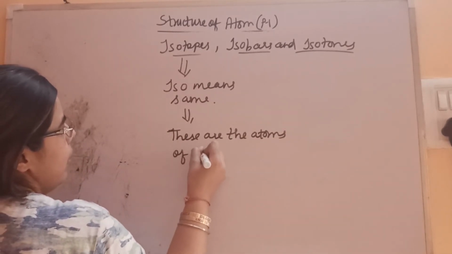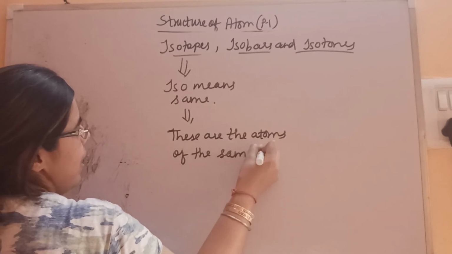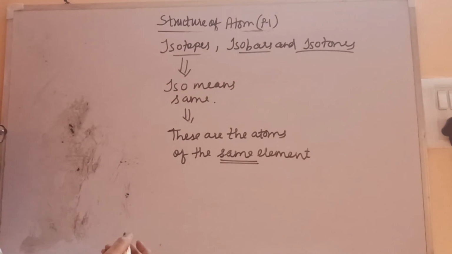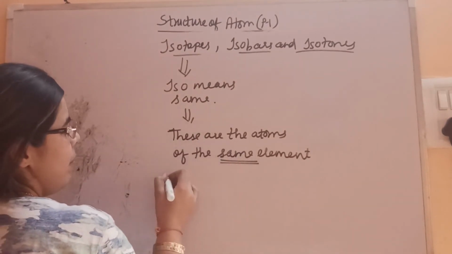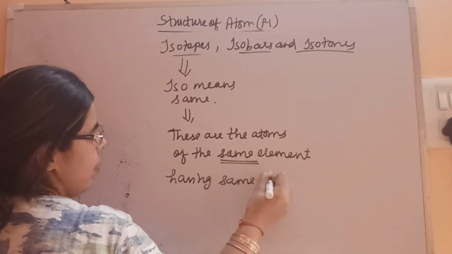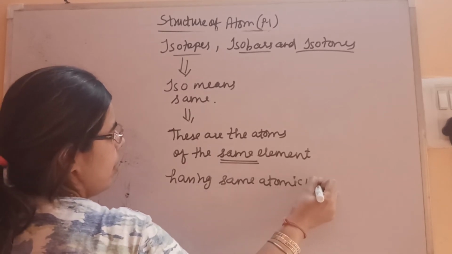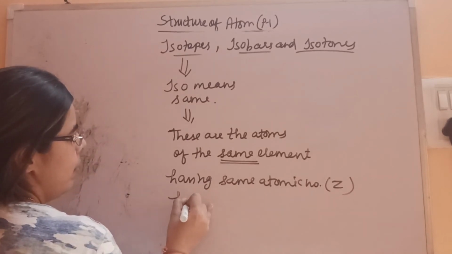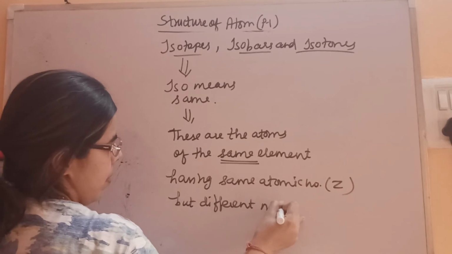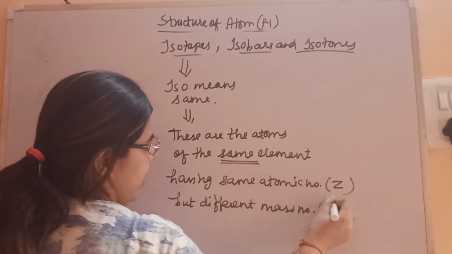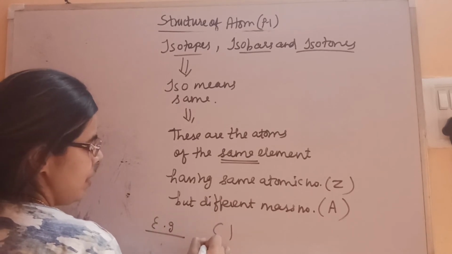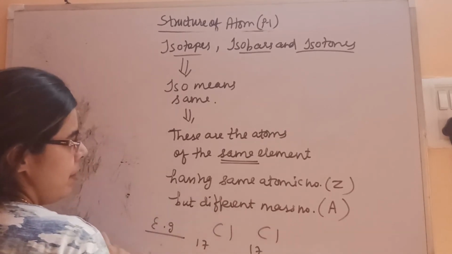of the same element. Now if the element is same, it means atomic number will be same. Atoms of the same element having same atomic number, that is Z, but different mass number, that is A. For example, let's say chlorine, atomic number is 17, but mass number is different.